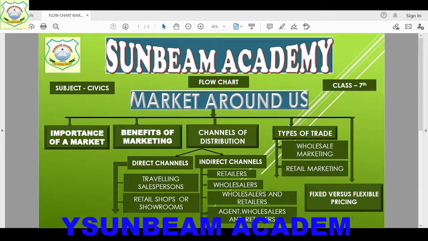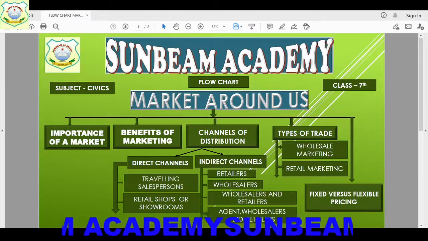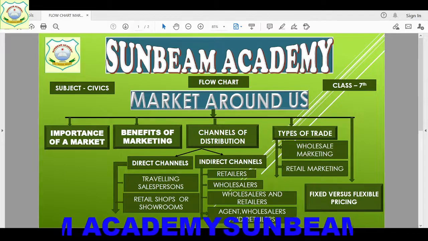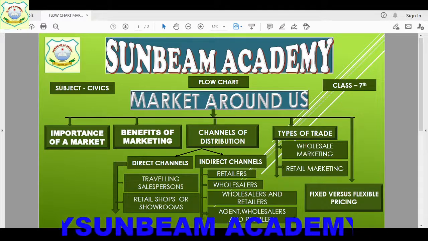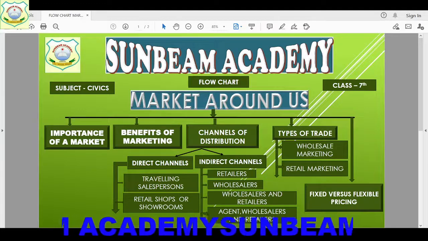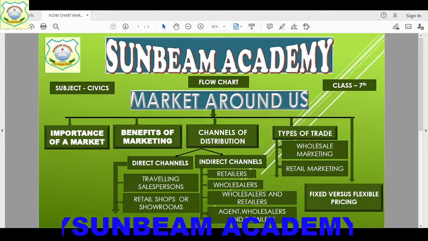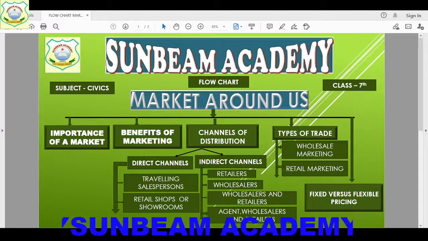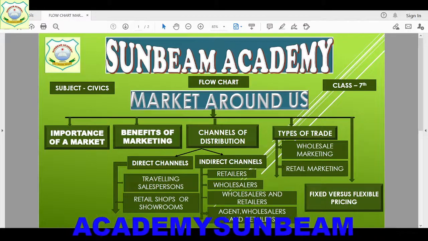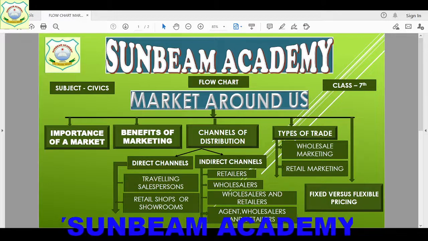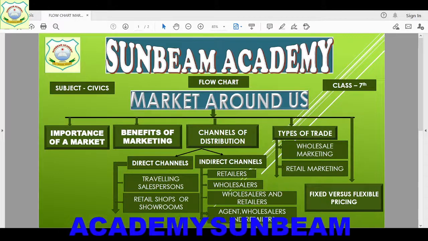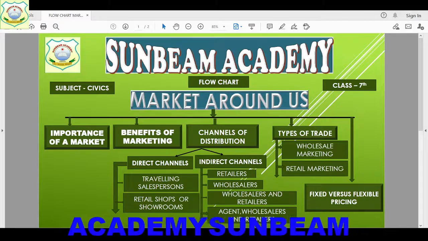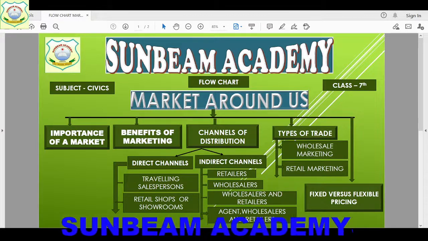And the last topic in your book is fixed versus flexible pricing. From the name only you can understand very clearly. Fixed means the price cannot be changed. If you go to purchase anything, for example a dress or a pen, from any shop, a fixed price will be written. Even if you bargain, the price is not going to change. They will simply say, if you want to purchase, purchase, otherwise you can go.